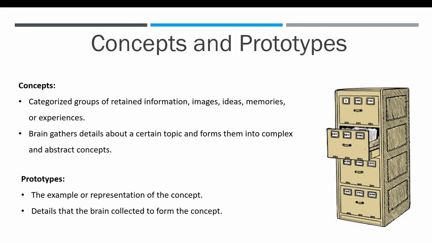These are details and examples that your brain stores within concepts in order to represent a topic. For example, if you have the concept of psychology, which is a large overarching topic, a prototype of that concept can be the brain, or subtopics of psychology, or you might visualize an image of psychology as helping people. These are the representations or prototypes of the initial concept of psychology.